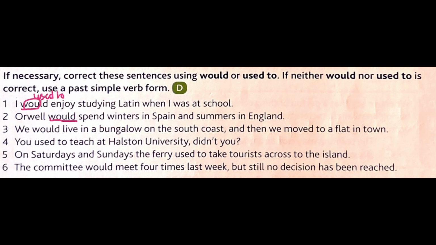3. We would live in a bungalow on the south coast and then we moved to a flat in town. This is a changed past state, and in this case we don't use would, but we use used to. We used to live in a bungalow on the south coast and then we moved to a flat in town. 4. You used to teach at Halston University, didn't you? This is a changed past state, so used to is correct.